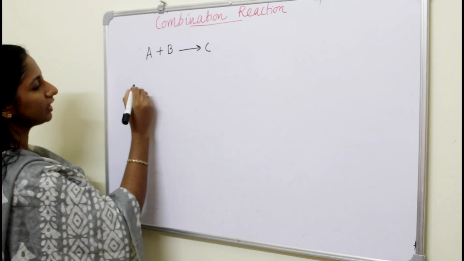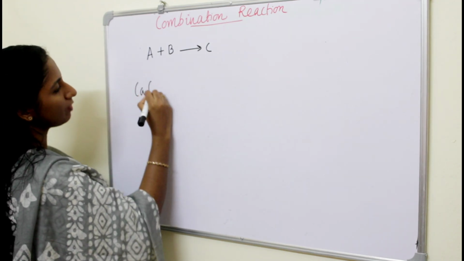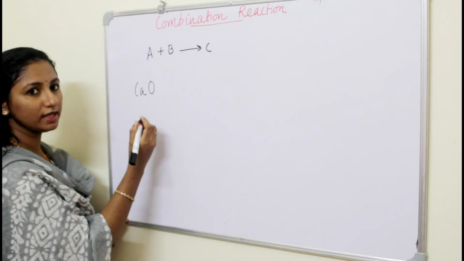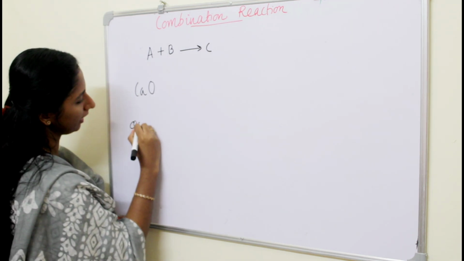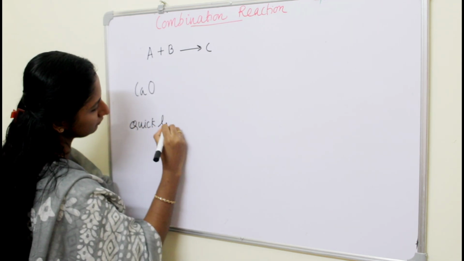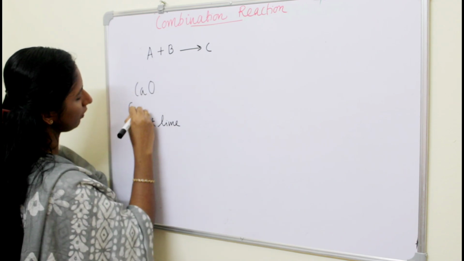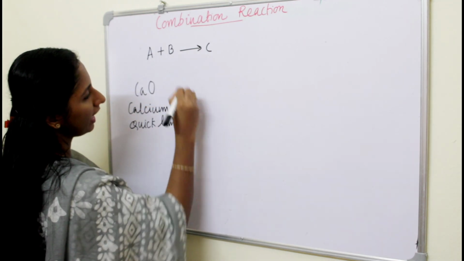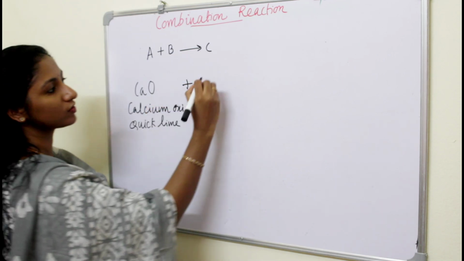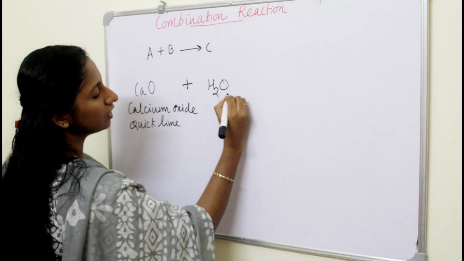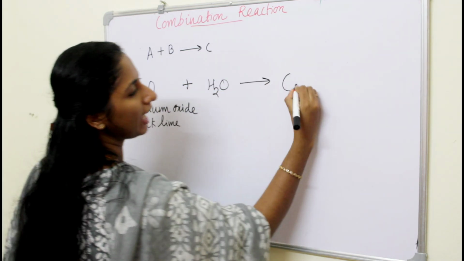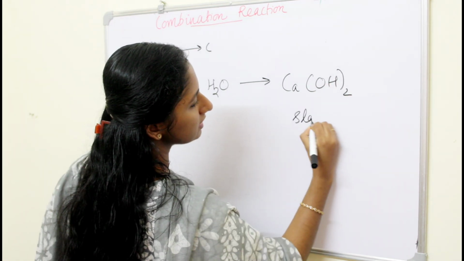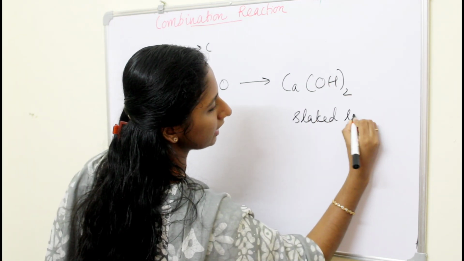Okay, so actually we are taking calcium oxide. Calcium oxide means we can call it quicklime also. That is calcium oxide. And when we are reacting this calcium oxide with water, what we are getting? We are getting calcium hydroxide, right? It is slaked lime.